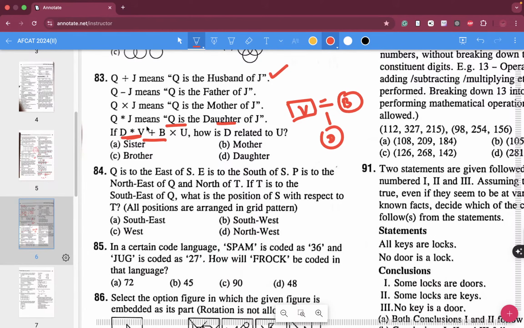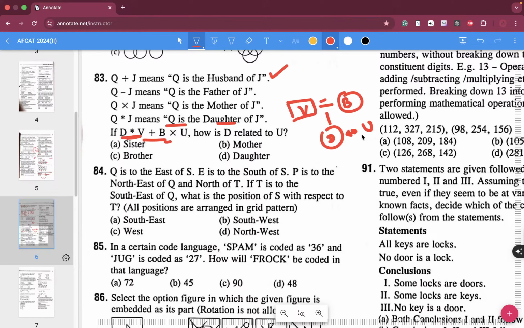And B into U means B is the mother of U. Over here we don't know the gender of U, so we can't write anything.